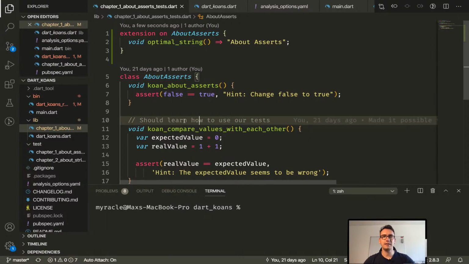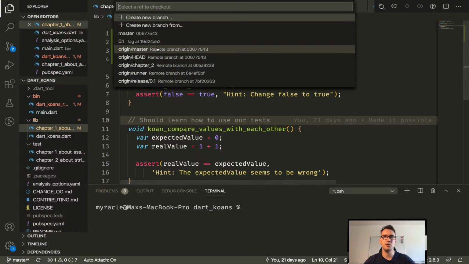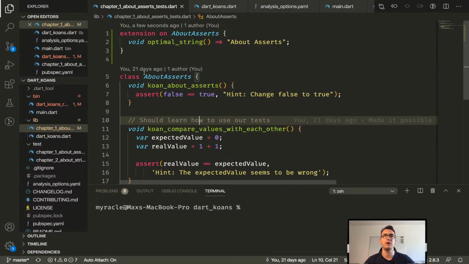Okay, then let's start with the Koans. Where have we stopped the last time? So I'm on the right branch. I'm on master at the moment, but actually I want to be on the runner branch.